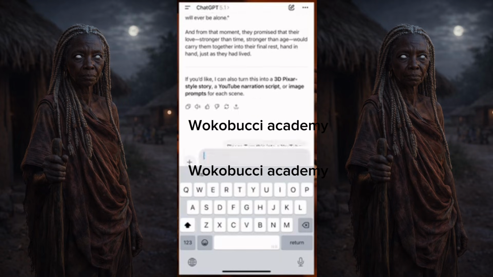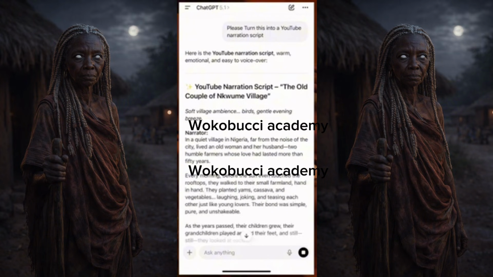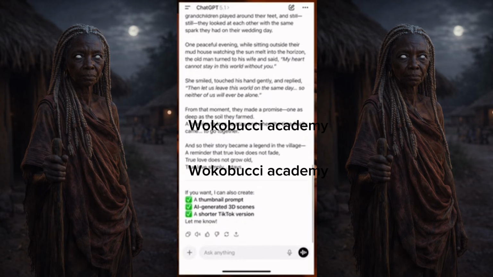So they'll give us this now. Let's wait for it. Now it will come out as a perfect story with the narration and everything. There you have it. Okay. Now down here, they say, if you want, I can also create a thumbnail prompt, an AI generated 3D scene, a short TikTok version. Have you heard? Always read here. This is for beginners, I beg. This is for beginners. If you want to do your good stories and make sure you do them like a pro, this is what you do because ChatGPT always got you.